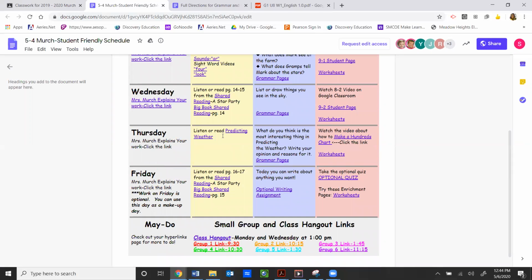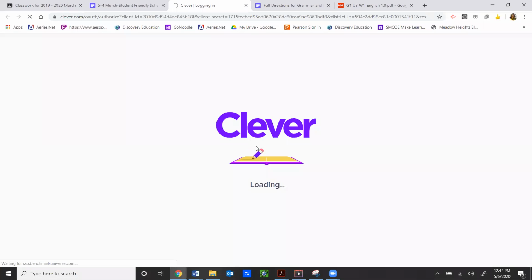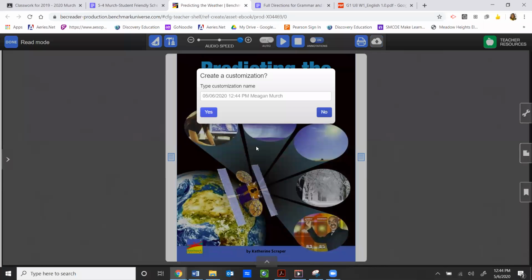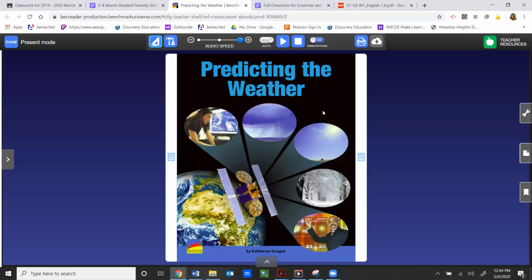Okay, so today for Thursday, you're going to be reading a book or listening to a book called Predicting Weather. That link will take you directly to it. As you know, the little box is going to pop up that says create a customization. I showed some of my groups today how to make customizations. So if you guys would like to do some of the things we practiced, then click the yes button. If you do not want to do that, then click the no button.